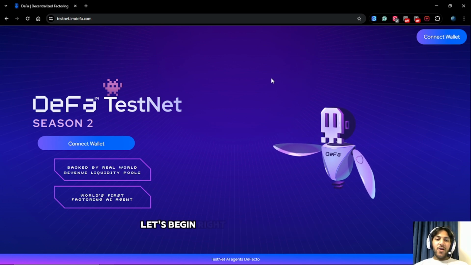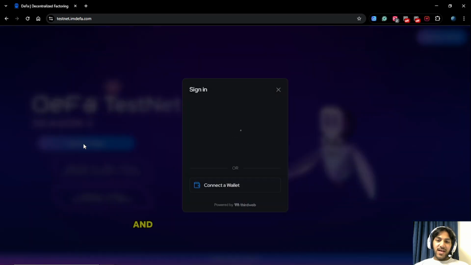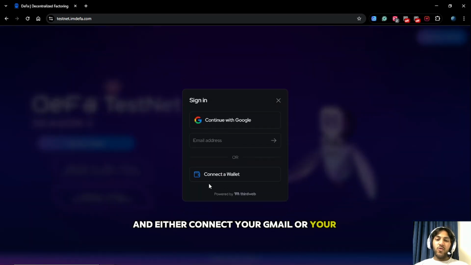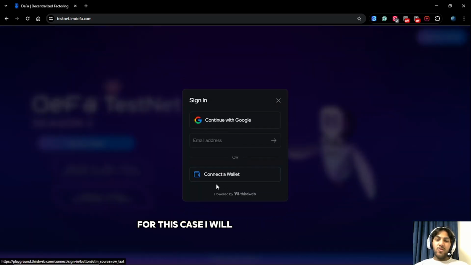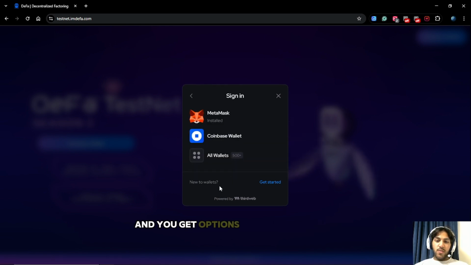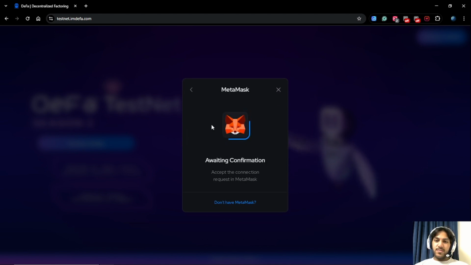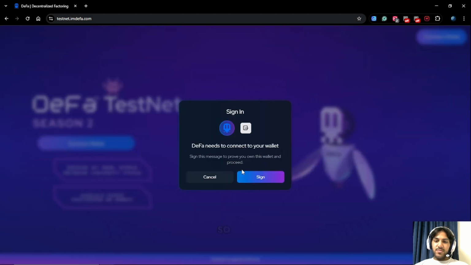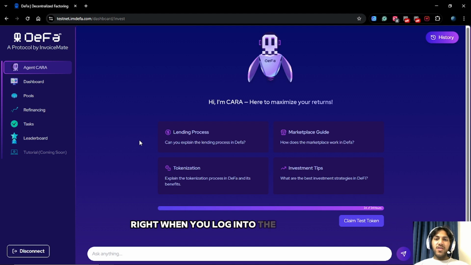Let's begin. Right, when you enter the home page, you get this button which you can click and either connect your Gmail or your wallet address. For this case, I will be using my wallet address, so click on it and you get options to either connect your Coinbase wallet or your MetaMask wallet. I will be using my MetaMask wallet. So sign.